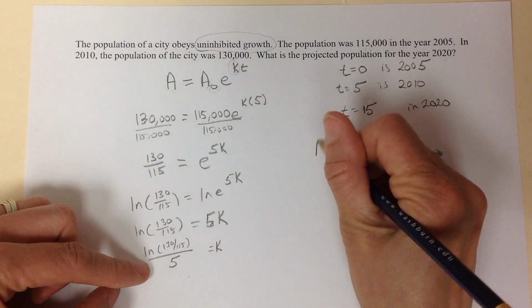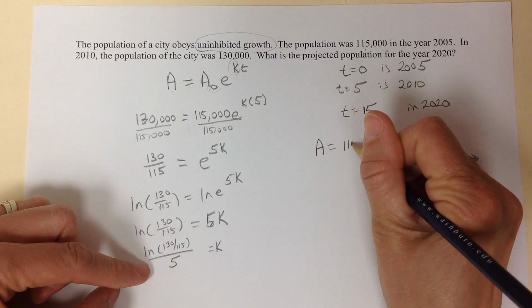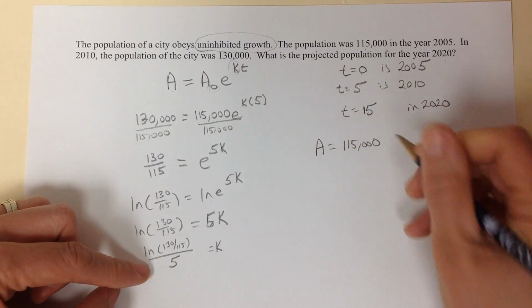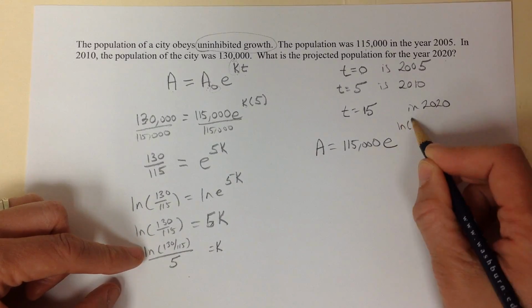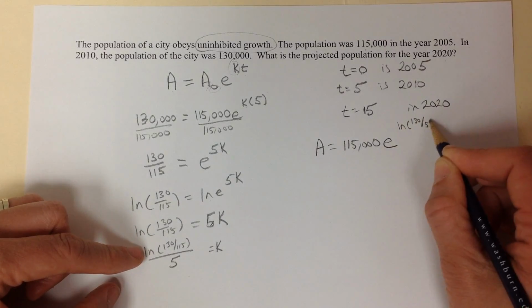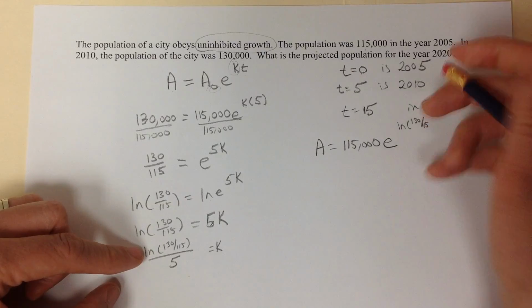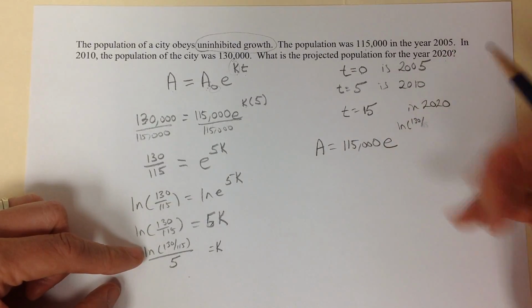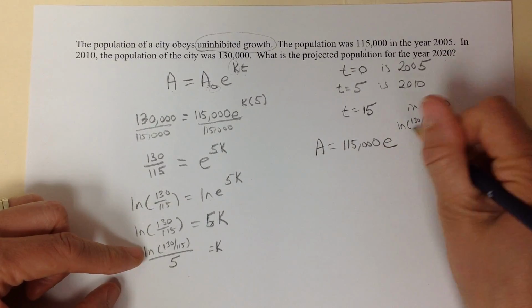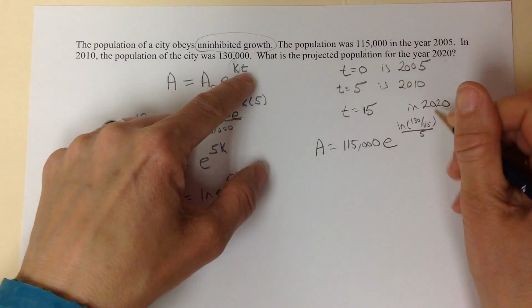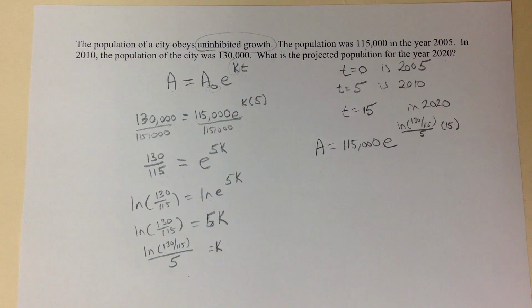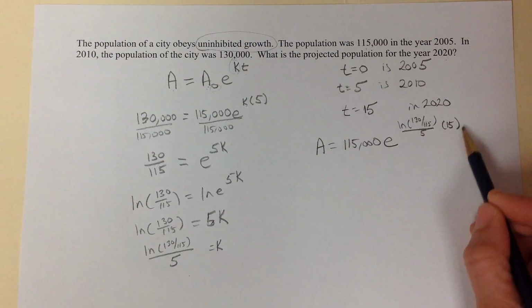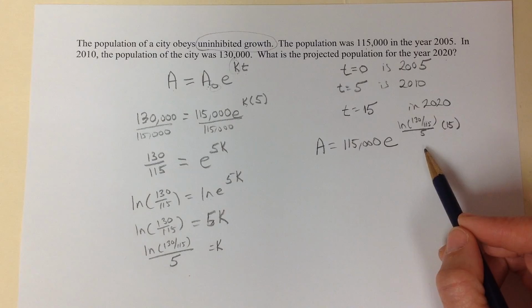Okay, now what I'm really going to find then is A equals, I still started with 115,000, e to the, here's my k, natural log of 130 115ths over 5, all in the exponent, times t, which is 15. Now, you could certainly type this entire thing into the calculator as is.